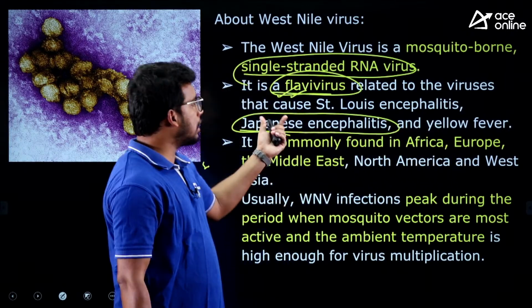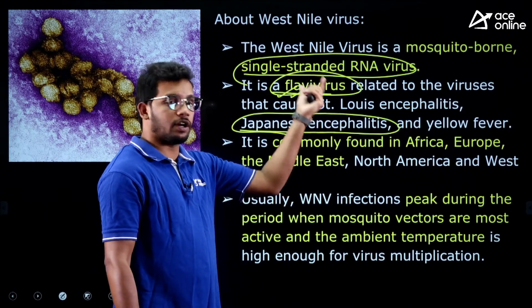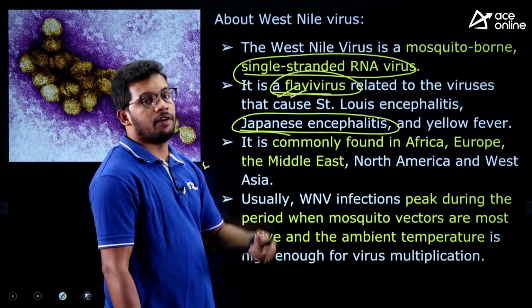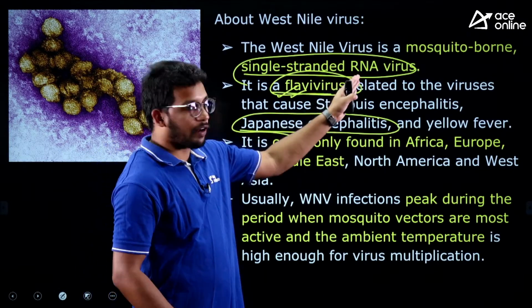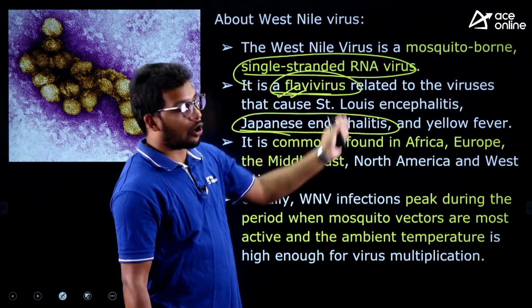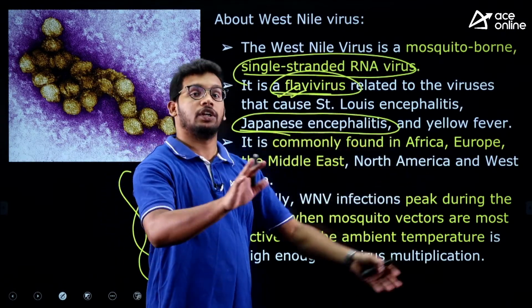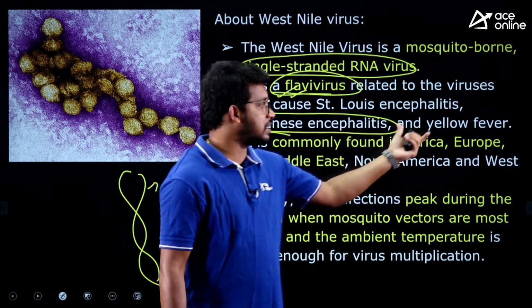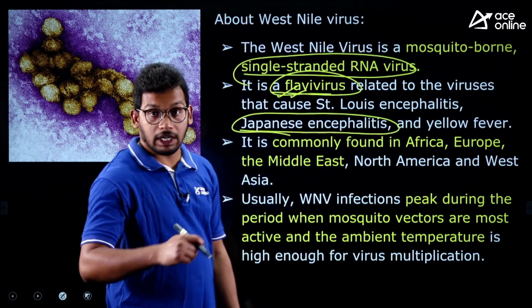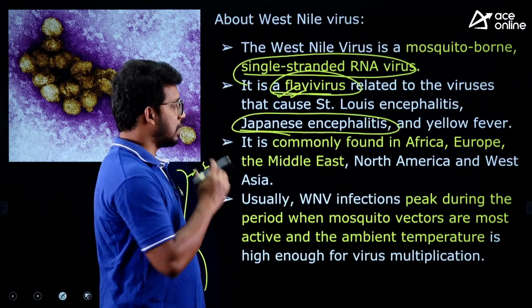So these may occur due to flavivirus apart from West Nile virus. They may ask you in a statement, the same virus which causes West Nile virus also causes dengue and chikungunya. No, it is also causing Japanese encephalitis and yellow fever. So that type of difference you need to understand.